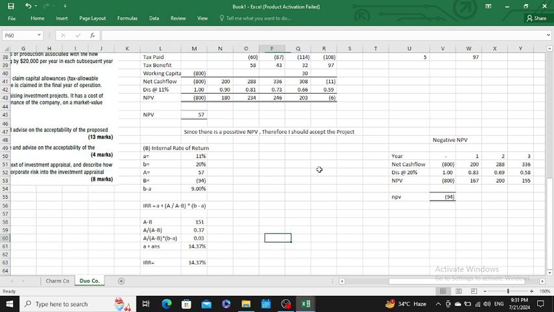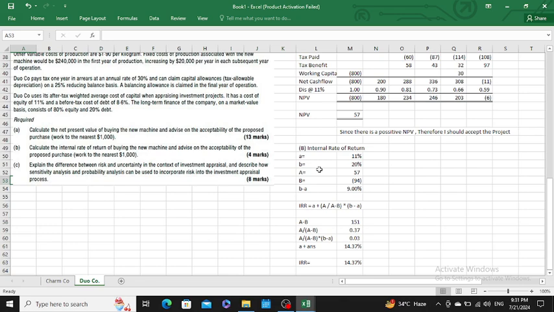Sir, in part B, you also have to advise whether you should accept the project based on the IRR or not. Since the target benchmark return that I was expecting is 11%, and the IRR which I am receiving is 14.37%, therefore I think I should accept the project because our internal rate of return is greater than the required rate.